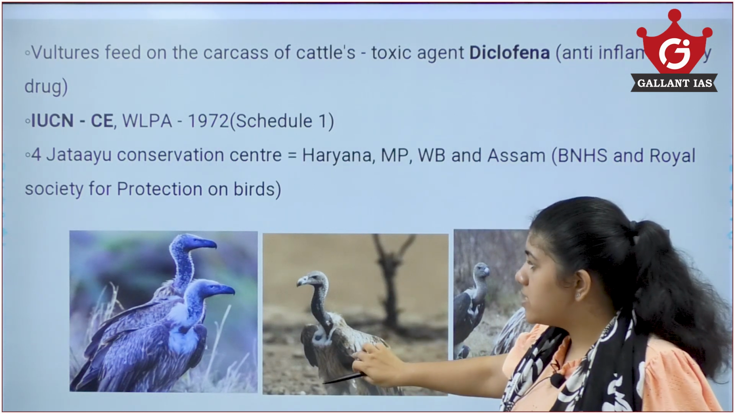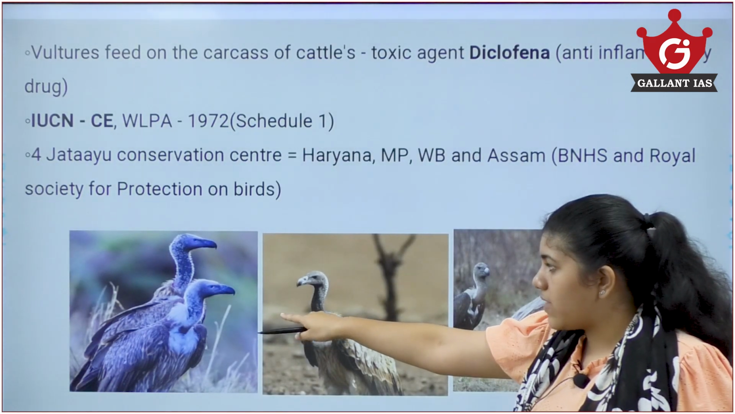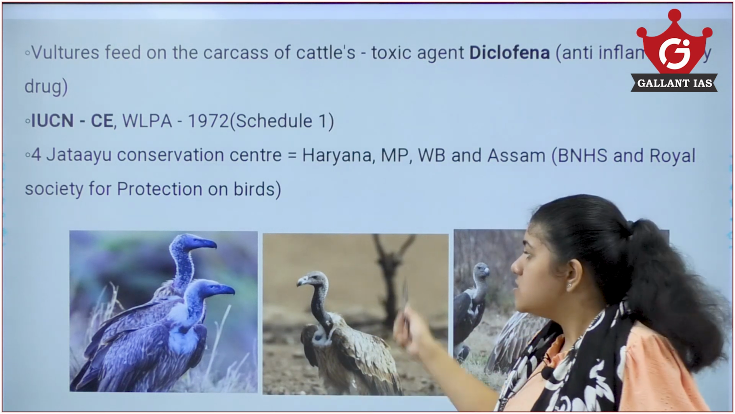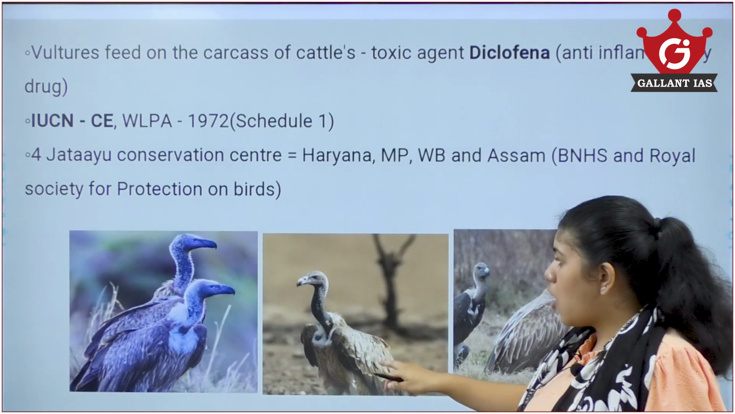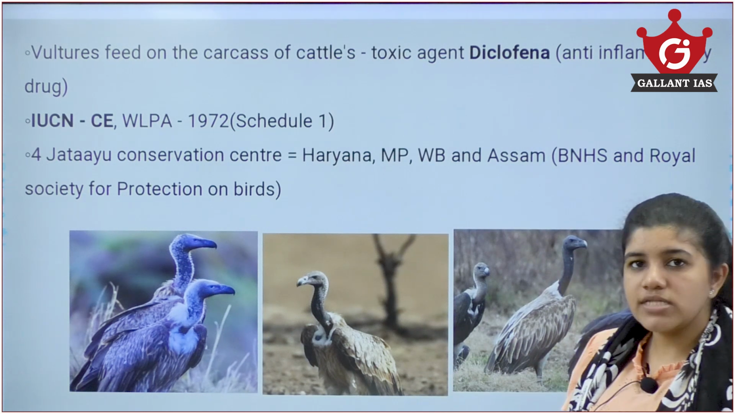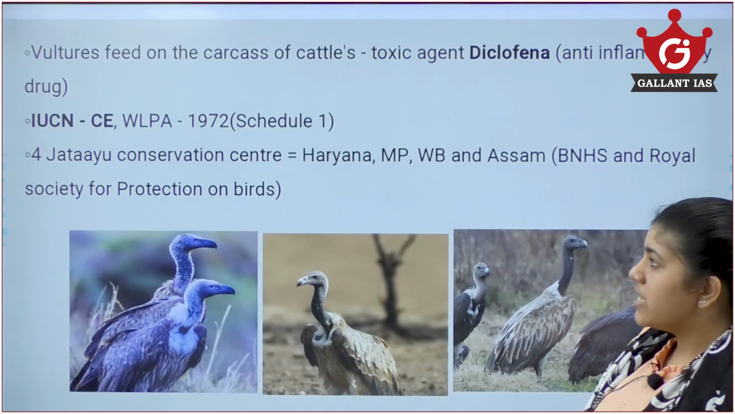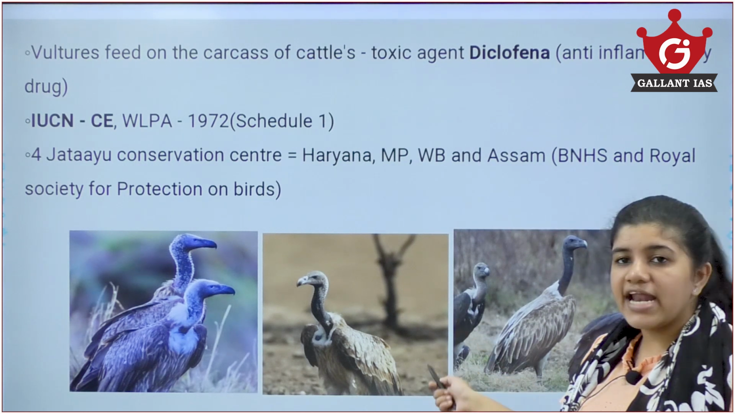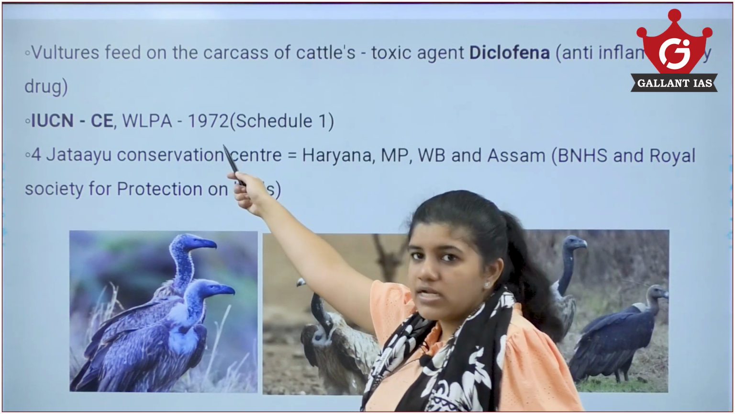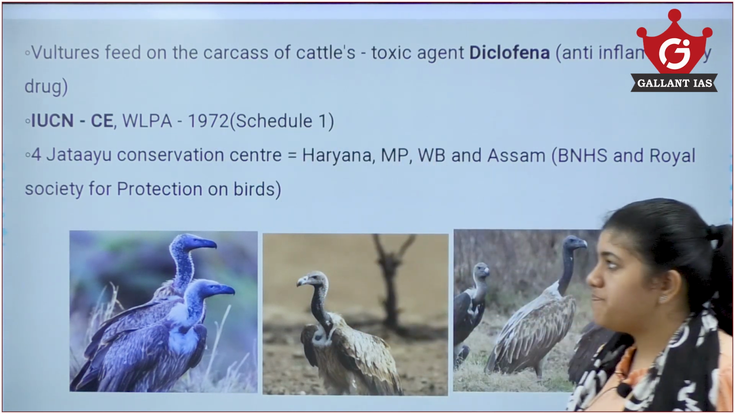Now, see here, this is the oriental white-backed vulture. This is the long-billed and this is the slender-billed vulture. Now, the IUCN has classified them as critically endangered, and in India, under the Wildlife Protection Act of 1972, we have placed these 3 categories of vultures under Schedule 1.